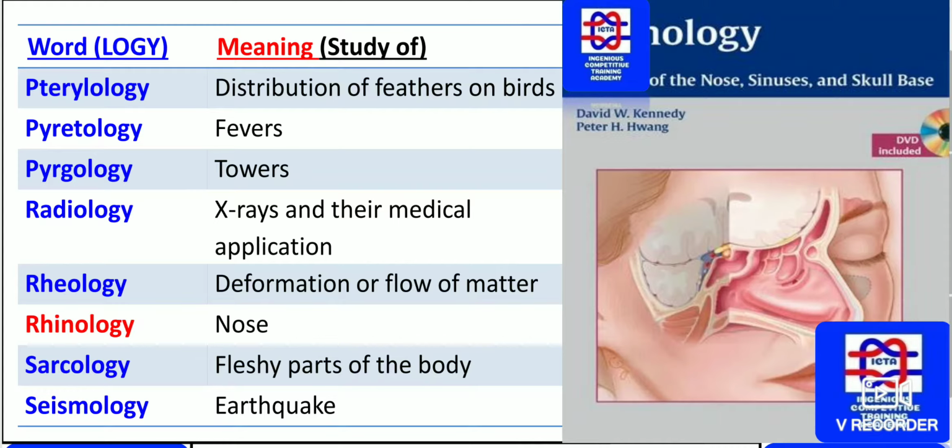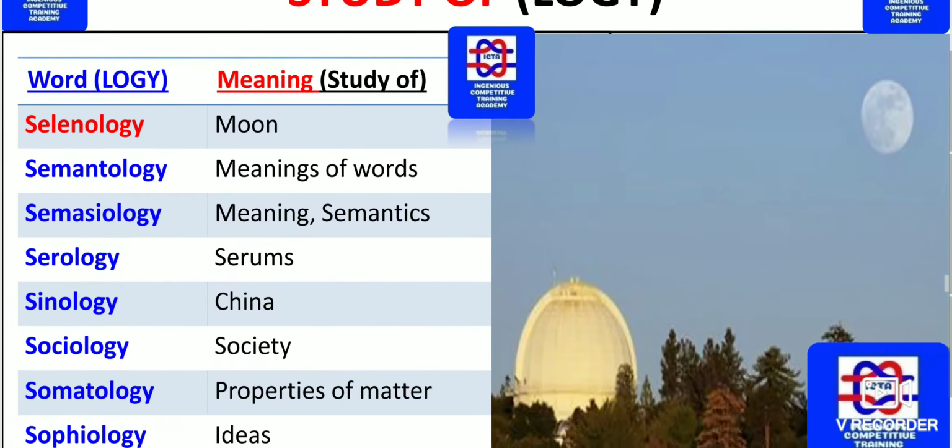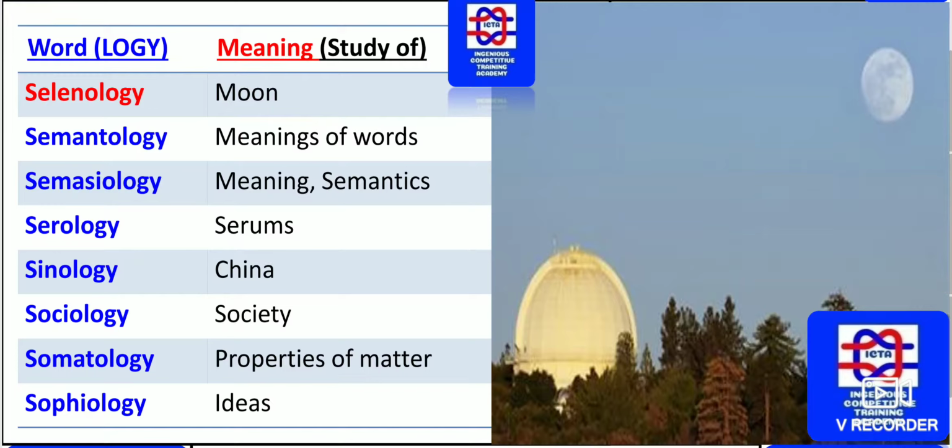Deformation or flow of matter is known as rheology, and the study of the nose is rhinology. The fleshy parts of the body is known as sarcology, as well as the earthquake concerning study, seismology. Next we have the moon concerning study, known as selenology, and the meanings of the words is known as semantology.